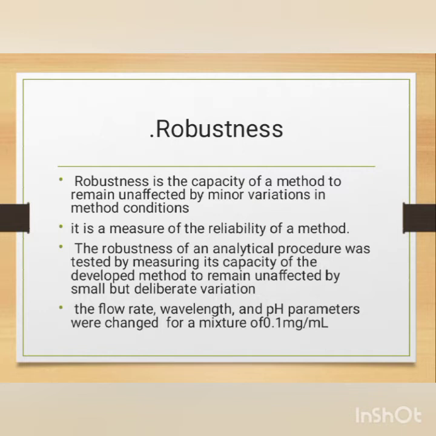The robustness of the analytical procedure was tested by measuring the capacity of the developed method to remain unaffected by small but deliberate variations, variations which can be measured easily. These are flow rate, wavelength and pH parameters. These were changed for a mixture of 0.1 mg per ml, and we noticed the robustness of our system.